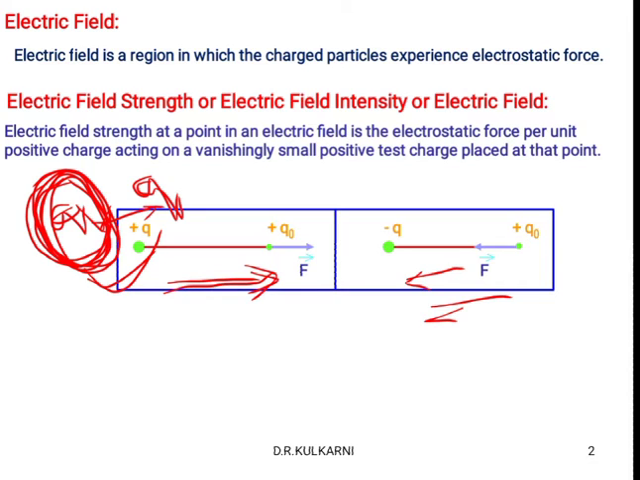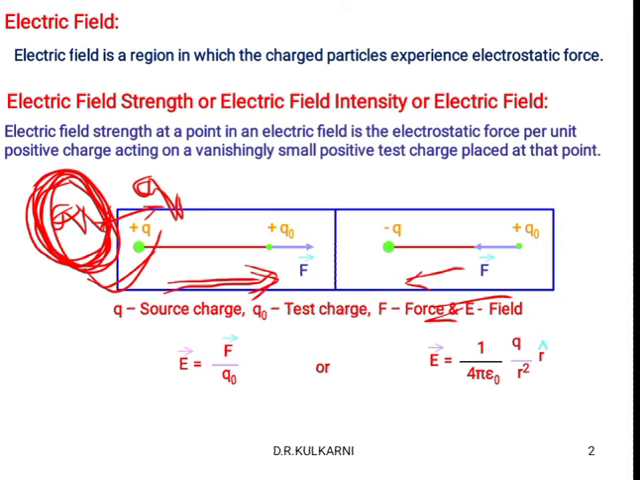If we want to express this electric field as well as electric field strength in equation form, how do we write it? E is equal to F divided by Q naught, where E is the electric field, F is the force and Q naught is the test charge. Or E is equal to 1 divided by 4 pi epsilon naught, Q divided by R square, R cap. What is this R cap? R cap is the unit vector which shows the direction of the electric field.